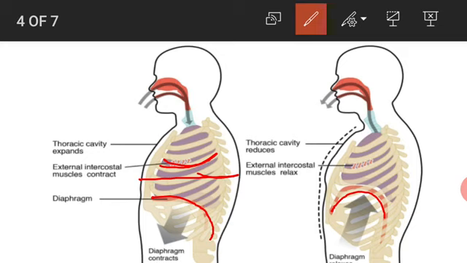Now in expiration, after the exchange of gases in the alveoli, the air which is rich in carbon dioxide is expelled out in exhalation. The intercostal muscles relax, bringing the ribs back to their original position. The diaphragm muscles relax and it gains its raised dome shape again.